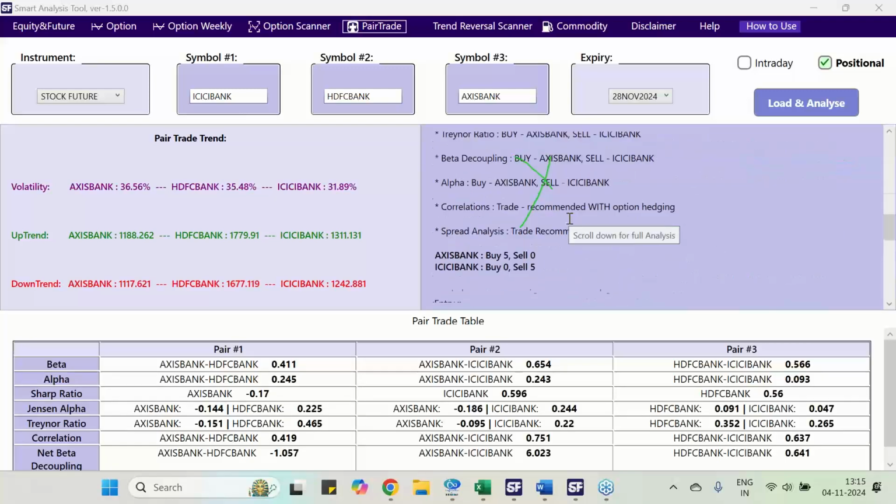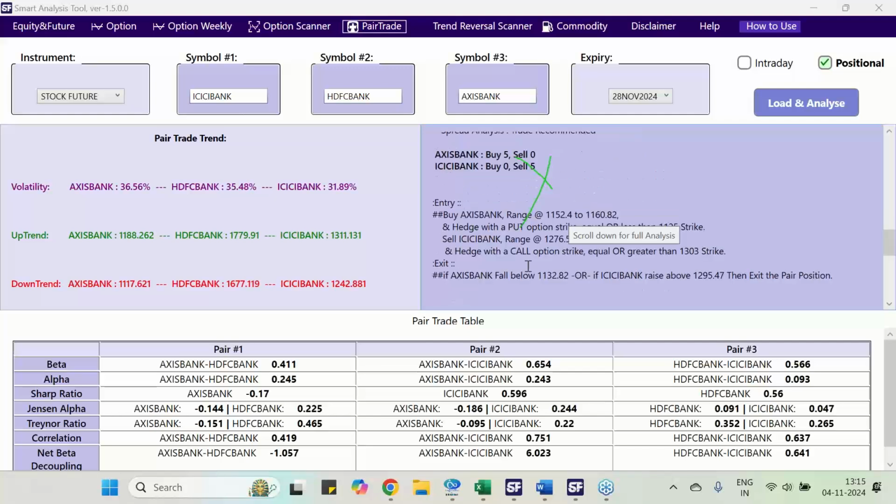Out of these, the best pair is Axis and ICICI, and this is what it is recommending. Axis is buy, ICICI is sell. This is the range it is telling to buy, and this is the range to sell. Market price will be slightly different. Keep a note of this and give your view on where it stands after 5 or 10 days, along with its hedging component.